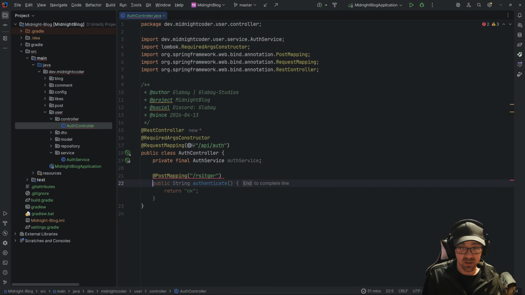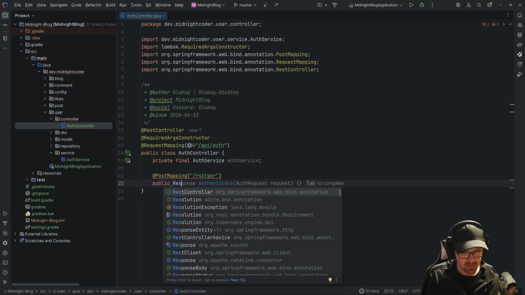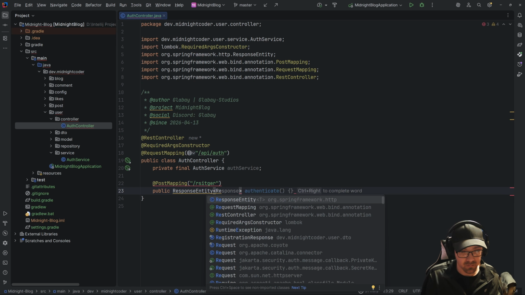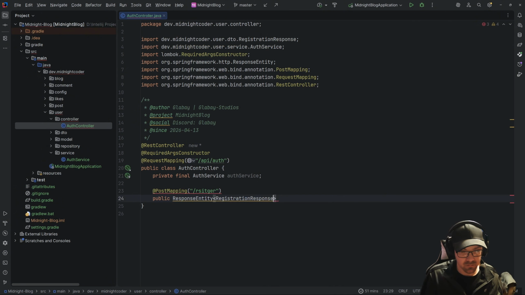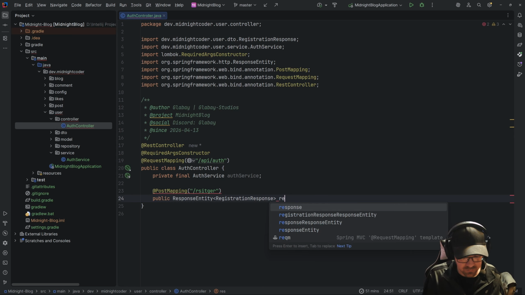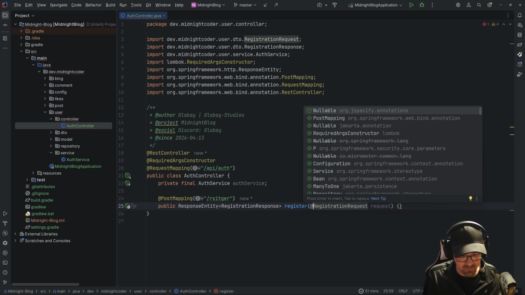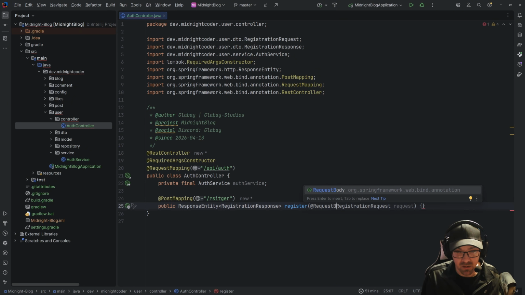So this is going to return a response entity. So we're going to say public response entity, and the entity is going to be that of a registration response. And it's just going to simply be register. And it's going to take in a registration request, but that registration request is going to be as part of the request body.